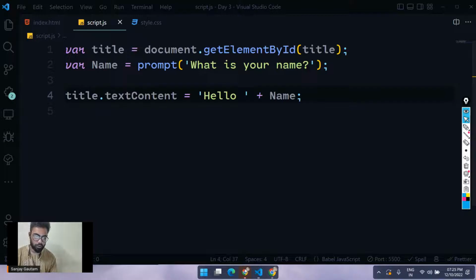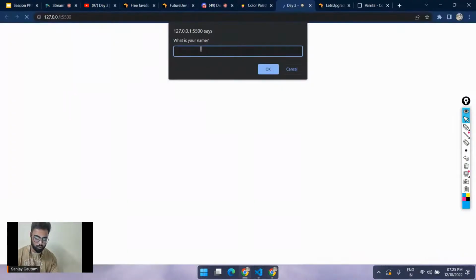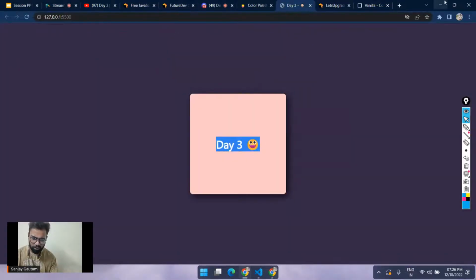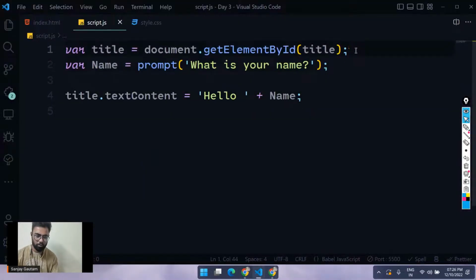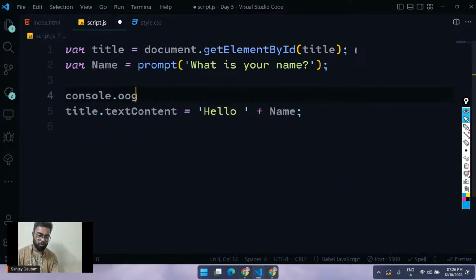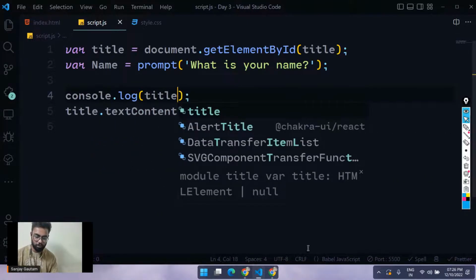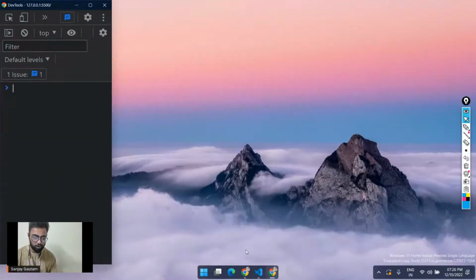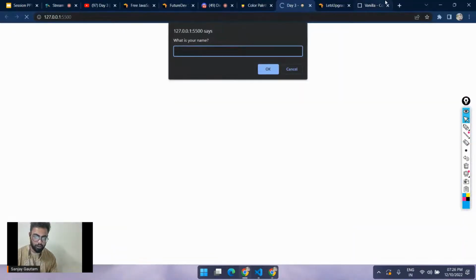Let's do a quick refresh here and press OK. So why is it not working? Array, which will be console.log. Just give me a second. I will show you the demo that we are going to do tomorrow. तो छोटी छोटी गलती होती है, prompt अटका रहा है.